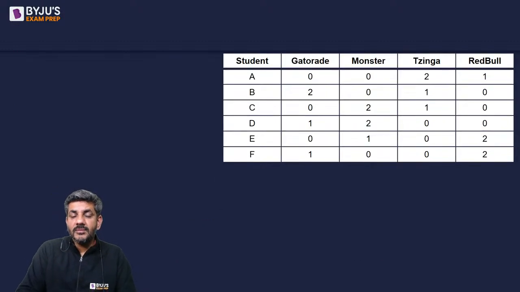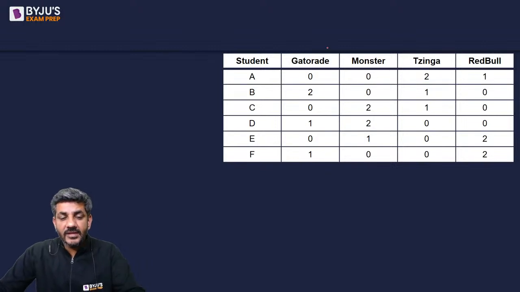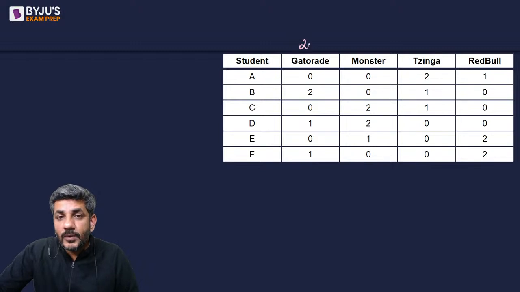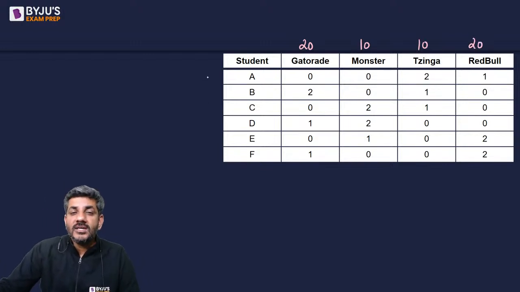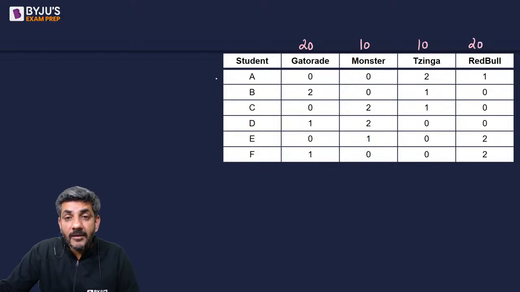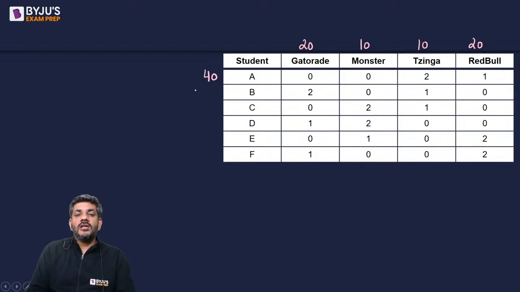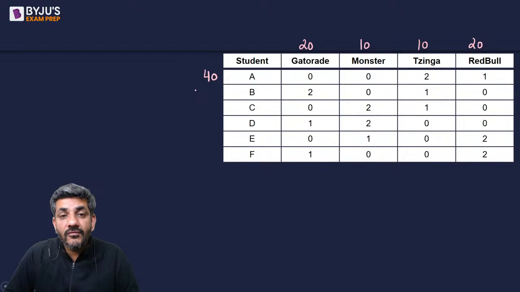So I have put up this table on the next page as well. He has told us the number of energy points by these four drinks. So 20 energy points are here, 10 energy points from this, 10 energy points from this, and 20 energy points from this. So what are the total energy points of A? Let's say it is 20 into 0 plus 10 into 0 plus 10 into 2 plus 20 into 1. That comes out to be 40. The total energy points of A are 40.